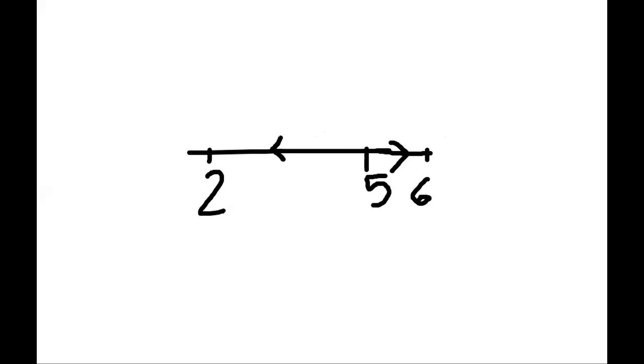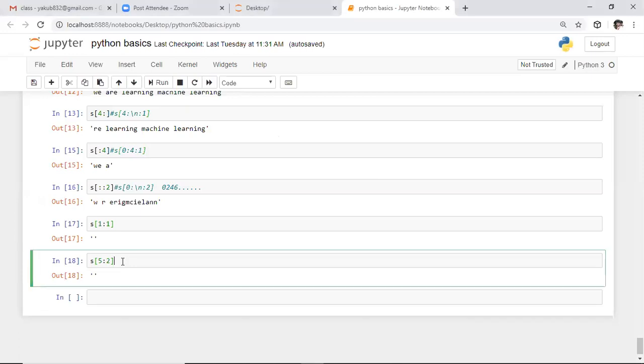Whereas in this example, if you add the step size, we are moving in the opposite direction. That means we are diverging from the starting index. Whenever you add the step size, we are not moving towards our destination. Here 2 is our destination and 5 is our source point. We need to move towards 2, whereas by adding the step size we are moving in the opposite direction. In such cases, if you are diverging, it will return a null string as output. You need to remember that. So here, if you add step size +1, it returns a null string as output.